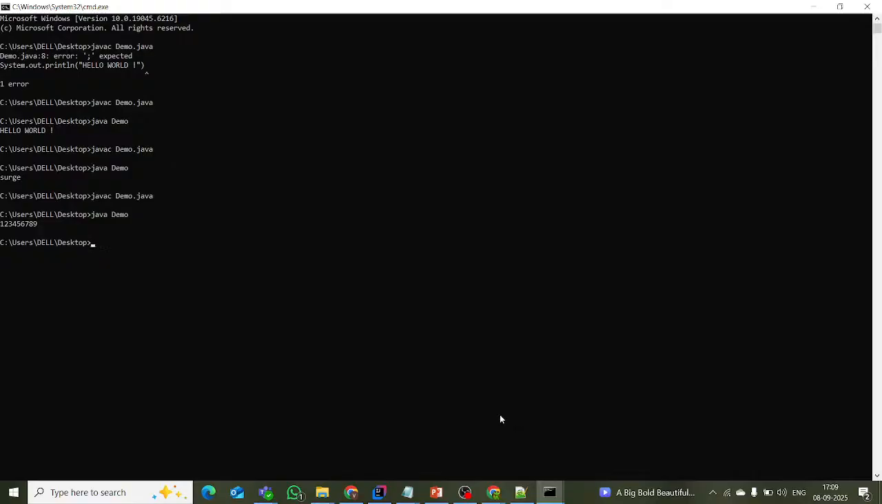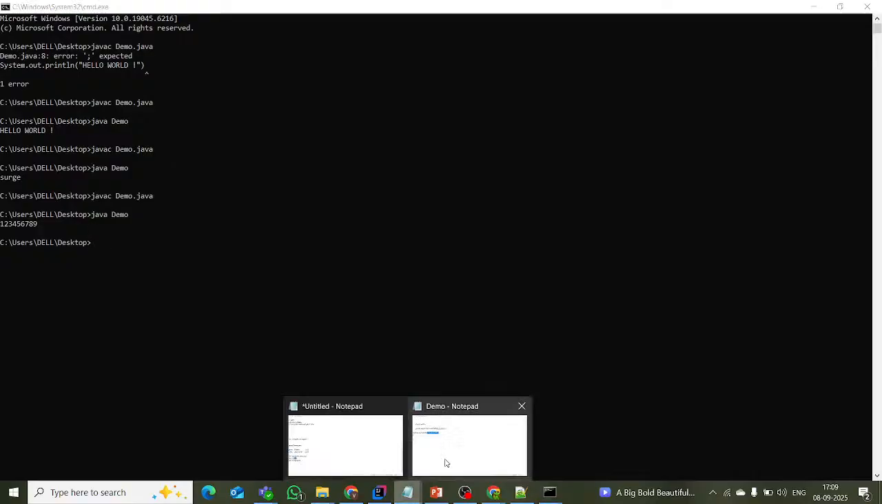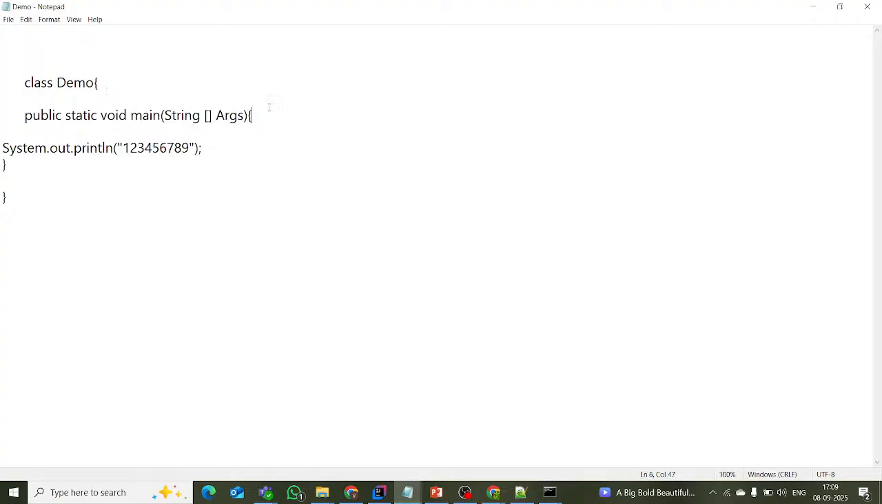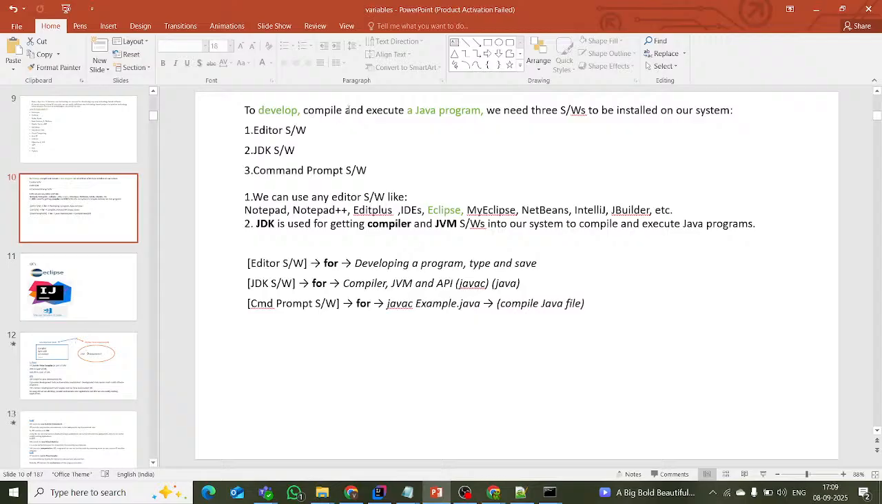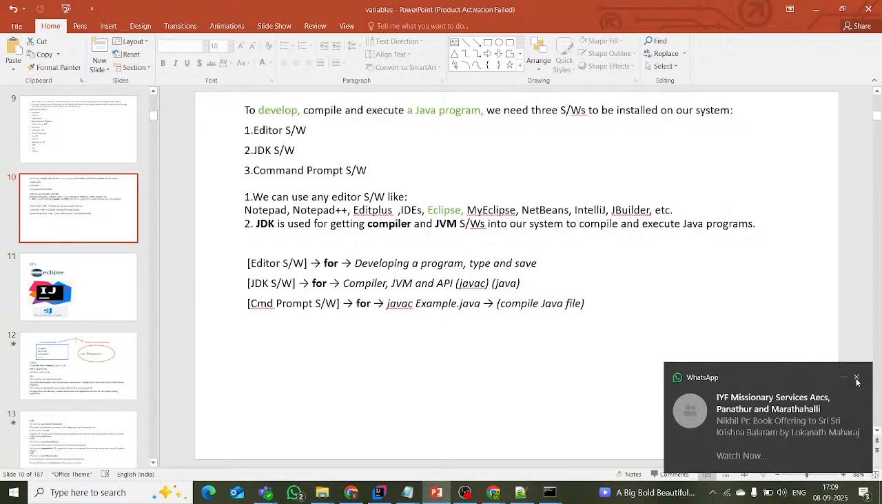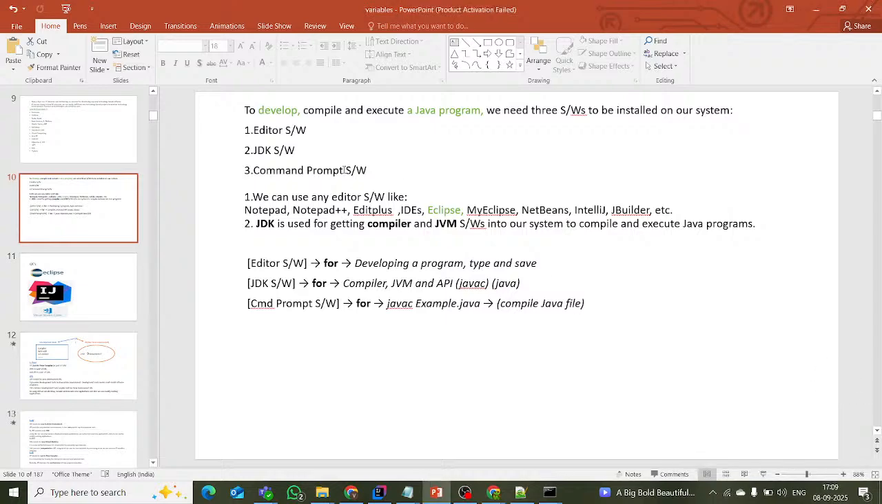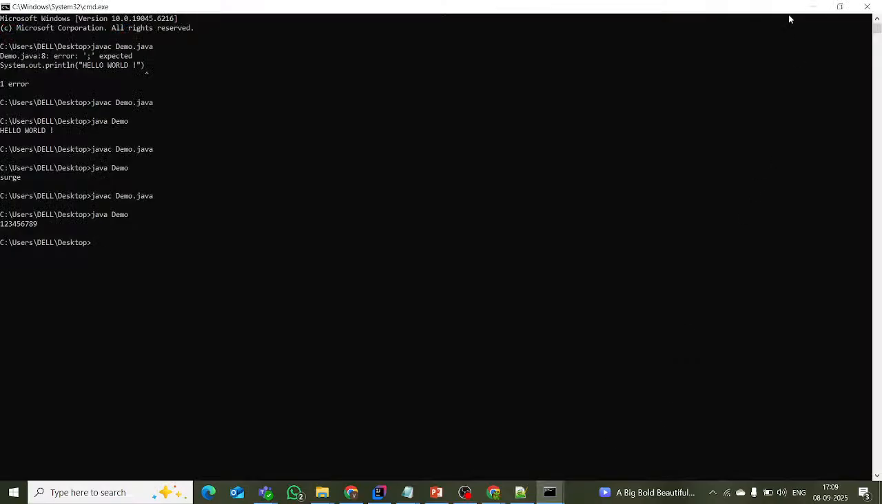This is a simple hello world program using one editor. For developing, compiling and executing a Java program, we need three things. One is an editor; in the editor, I wrote just a hello world program. Then the JDK. The JDK is important, and I will explain its importance in the course. After that, the command prompt, nothing but the console.